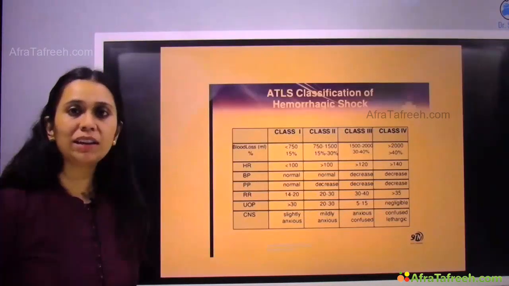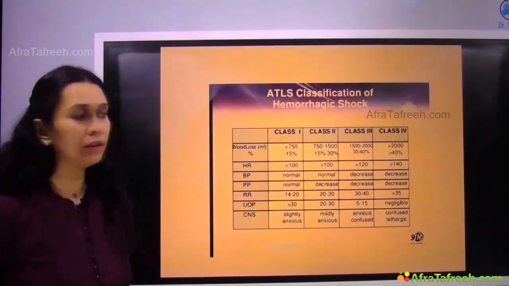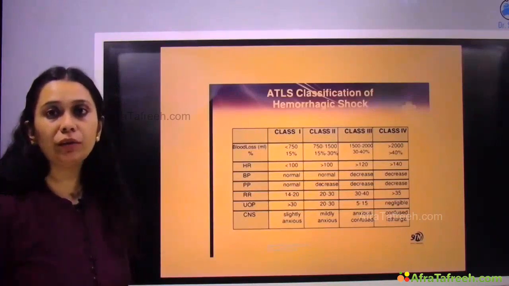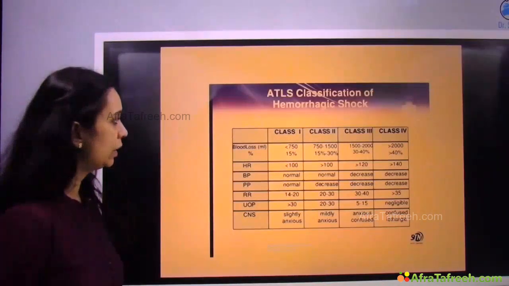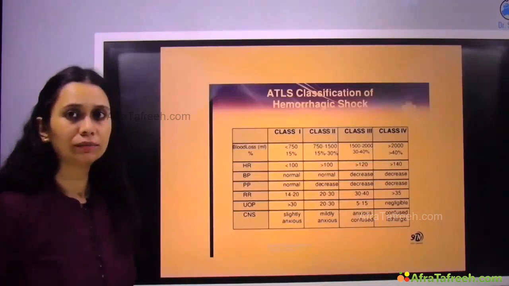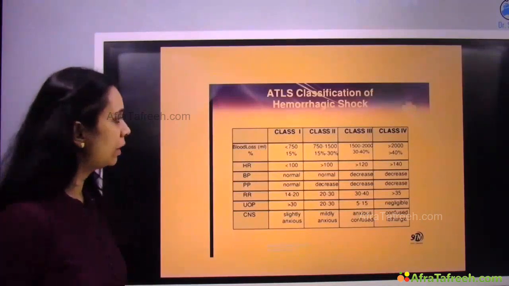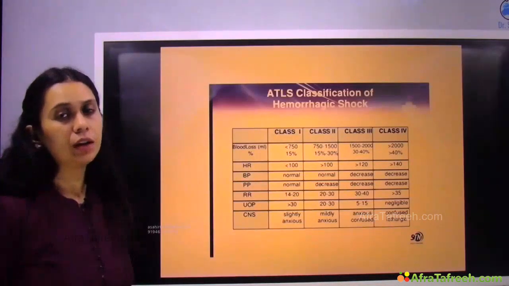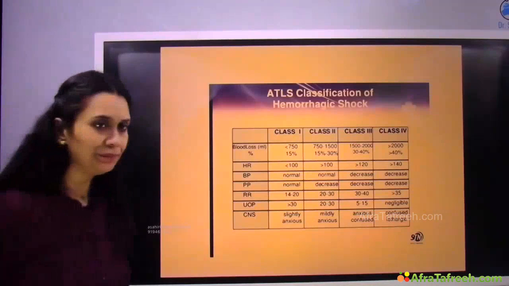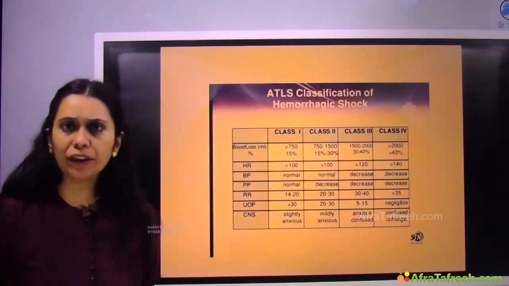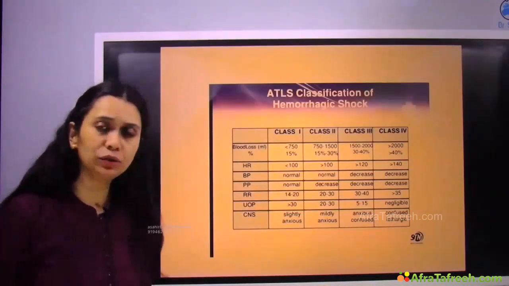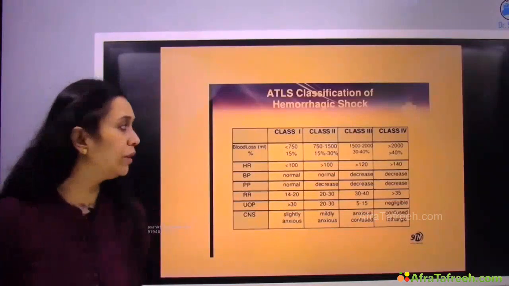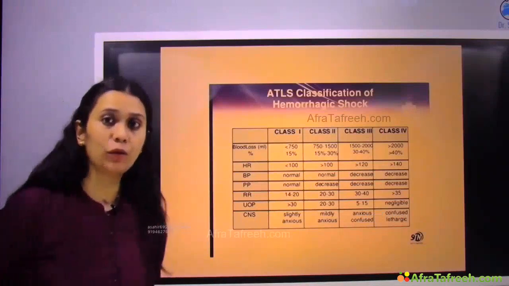Between 750 to 1500 ml, that is blood volume loss of 15 to 30%, it is class 2. 1500 to 2000, that is 30 to 40%, class 3, and more than 2 liters of blood loss, it is class 4.